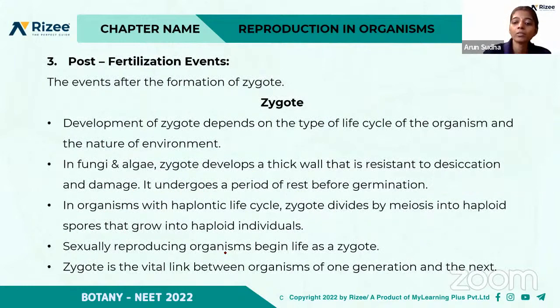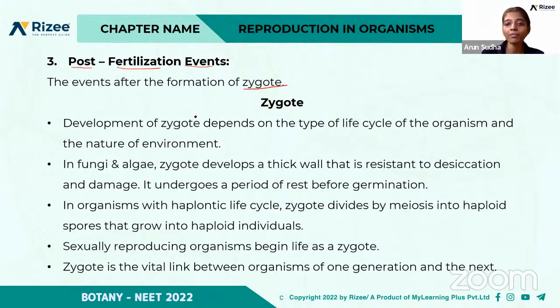Okay. So the next is the post-fertilization event. So what are the post-fertilization events? Now the fusion has happened. The first step is gametogenesis, right? That is formation of gametes. Then gametes are transferred, and after the gametes are transferred, there occurs a fusion of the gametes, male and female gametes. And after the fusion, what is the next stage? It results in the formation of the zygote, right? So in the post-fertilization event, the first stage is the formation of the zygote.